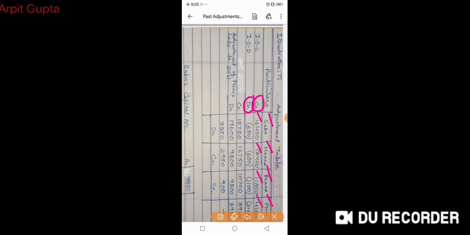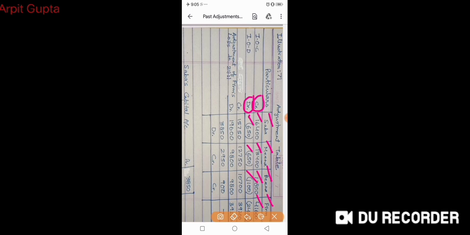Then we will take interest on drawings from the partners. We don't give interest on drawings to the partner, rather we take it from the partners. That is why it is written in brackets, as it is a negative figure. So interest on drawings is taken back: 650 from Saba, 650 from Meena, and 1,100 from Beena.